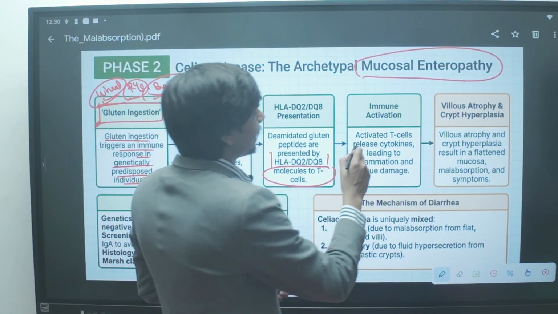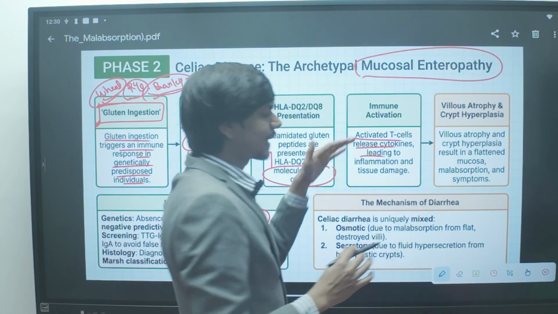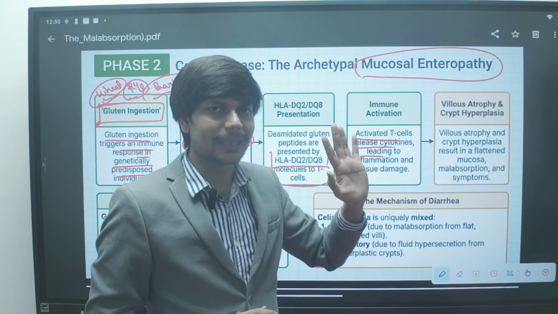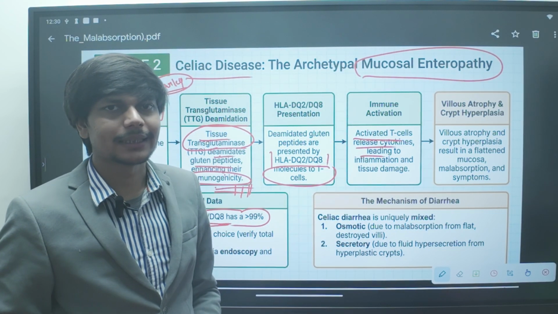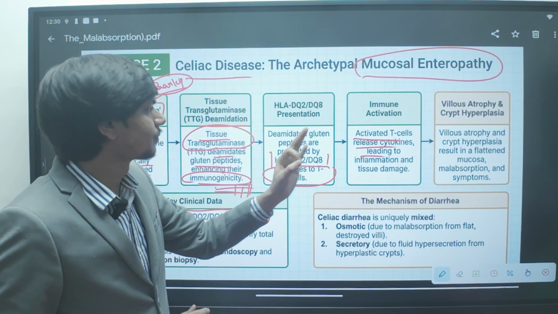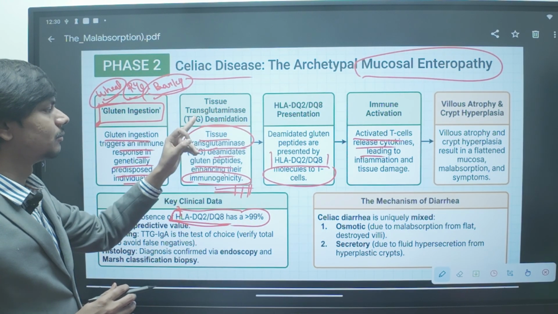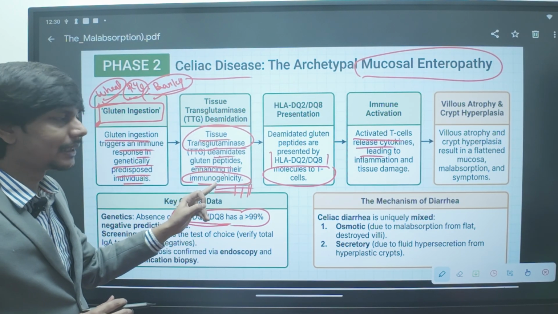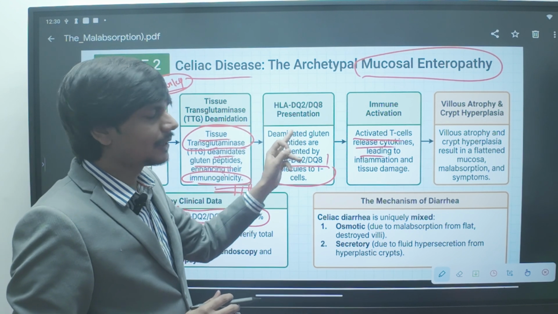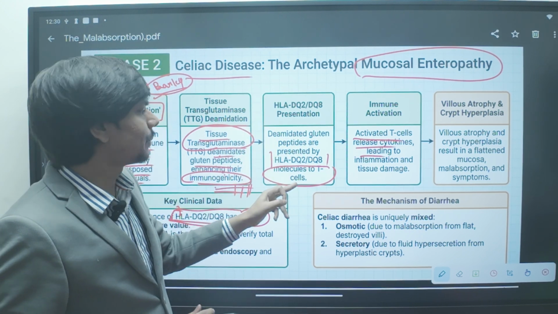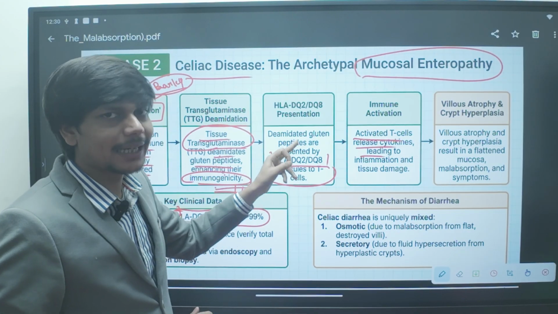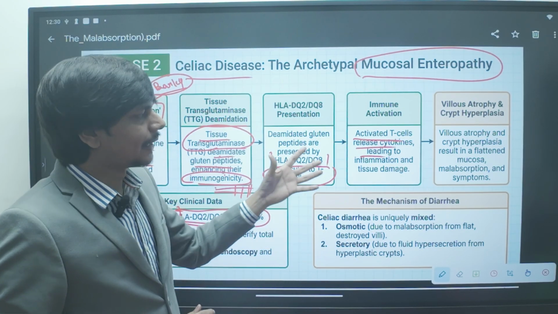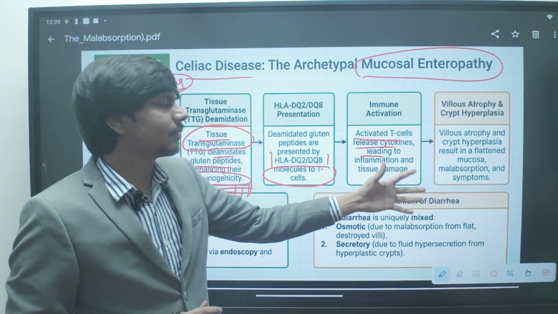And now the activated T cell will release a cascade of reactions, releasing cytokines leading to inflammation and damage of the mucosa of the gastrointestinal tract. So simply, the diet is deamidated by tissue transglutaminase to increase immunogenicity. The deamidated gluten is presented to the T cell with the help of this allele, which leads to activation of the T cell and a cascade of reactions, cytokine release,